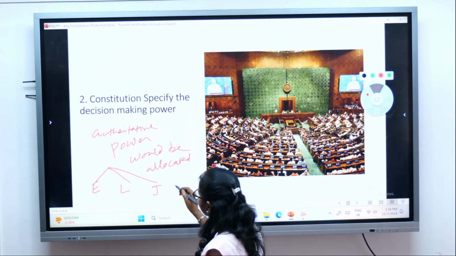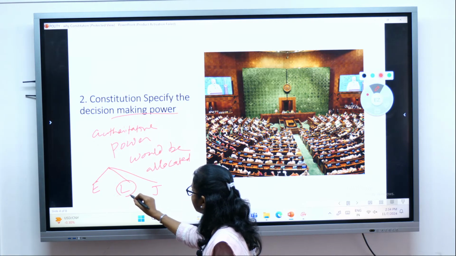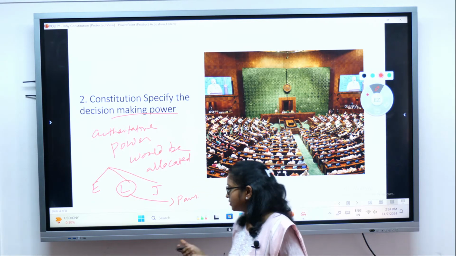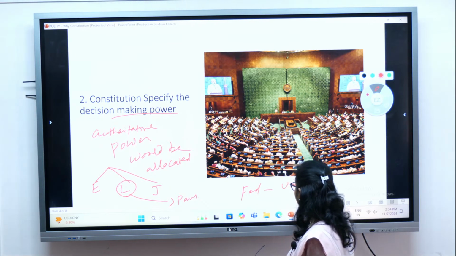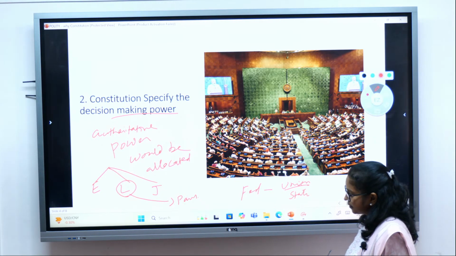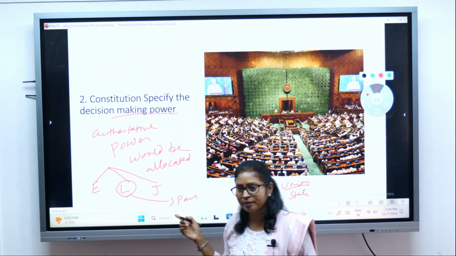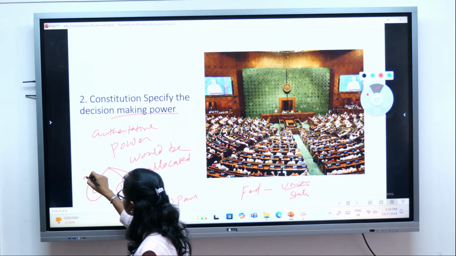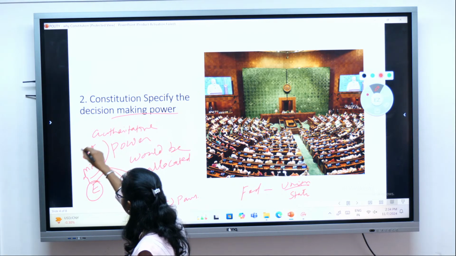And we also know who has the decision making power for lawmaking. It is the Parliament who makes the decision, isn't it? And in terms of states, since we have a federal form of government, there is a system at the union level and also at the state level, isn't it? So it is the Parliament at the union level who makes the law. The executive are the ministries or the government who are part of the executive.